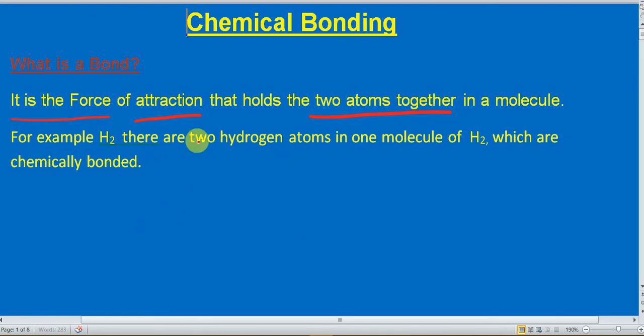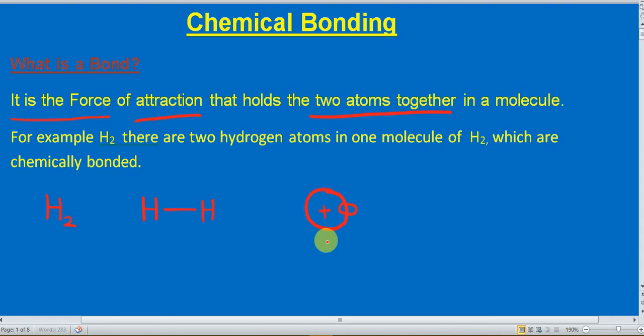For example, in case of hydrogen H2, there are two hydrogen atoms in a single molecule of H2 which are chemically bonded with each other. This is the first hydrogen atom which has only one electron.